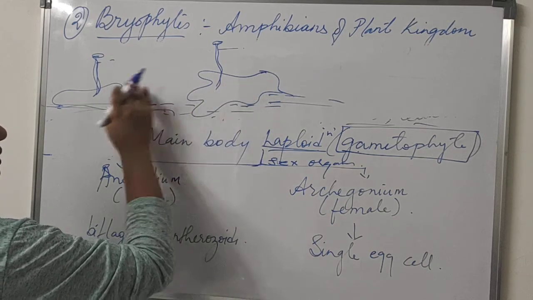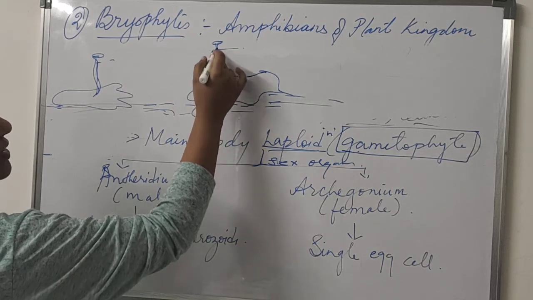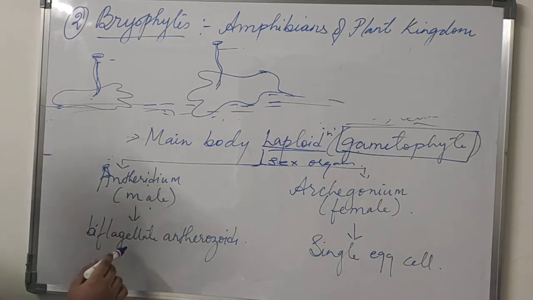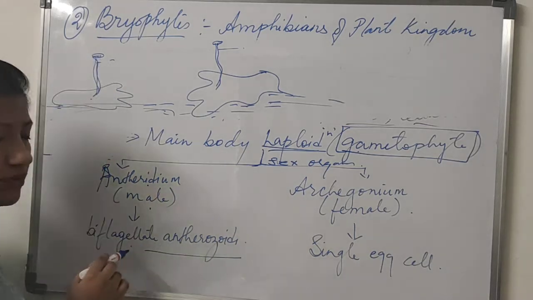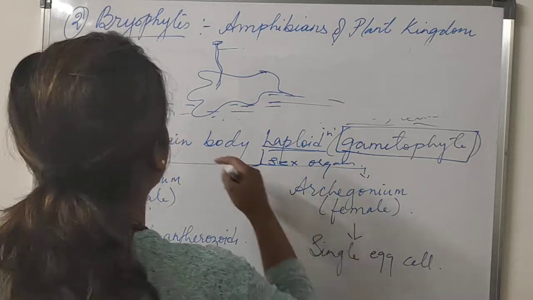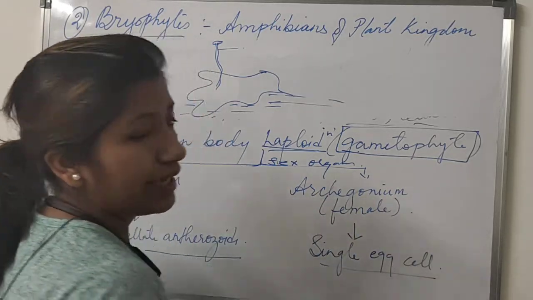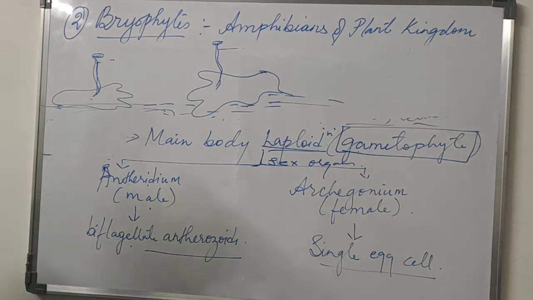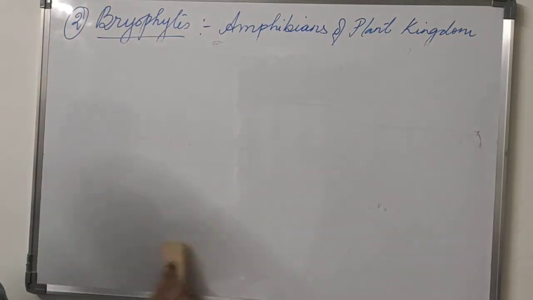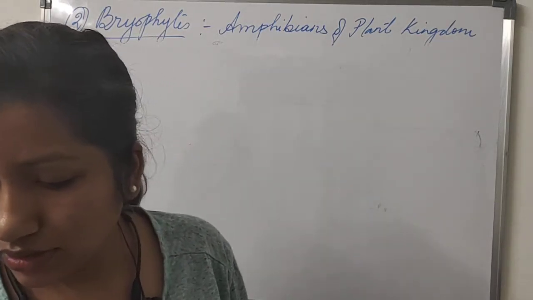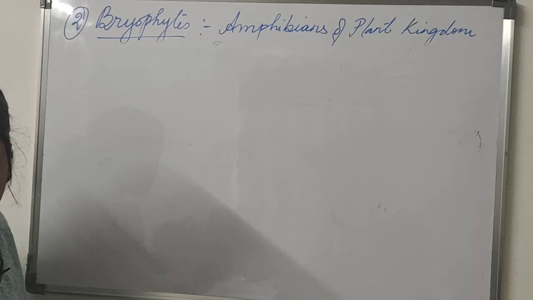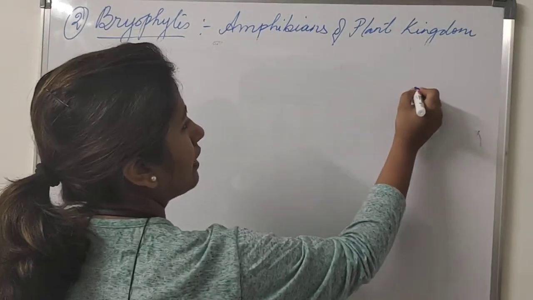This leaf-like structure which you see is the gametophyte. The gametophyte gives rise to sex organs: the male sex organ antheridium, which produces the biflagellate male gamete, meaning the male gamete will have two flagella, and the female sex organ archegonium, which produces a single egg cell. The fusion of the antherozoids and the egg cell takes place to form a zygote in the water.